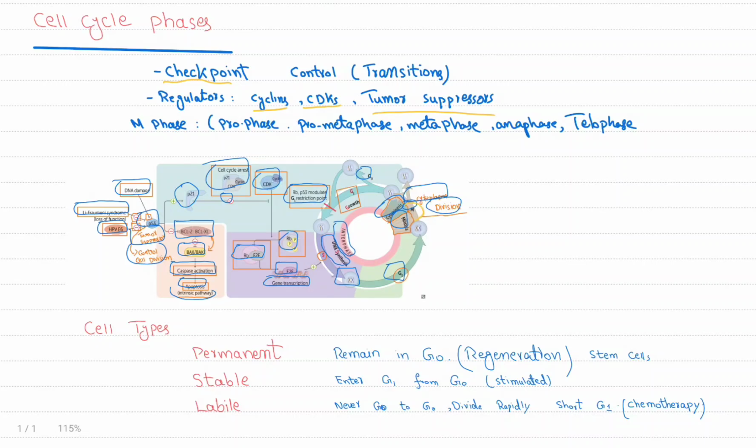M phase of the cell cycle is the shortest phase of the cell cycle. It includes mitosis, like prophase, metaphase, anaphase and telophase, and cytokinesis. In cytokinesis, splitting of cytoplasm takes place, and G1 phase of the cycle is of variable duration. Regulation of the cell cycle takes place with the help of different steps.